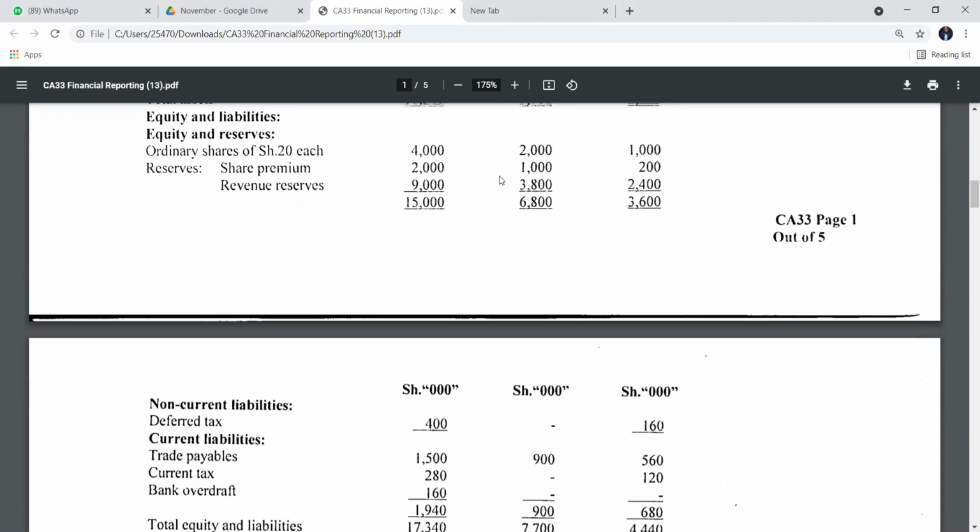Remember, for now, Mwanso is computing the goodwill of Safari. So we have started with the purchase consideration which Mwanso paid when acquiring Safari, and we have checked the fair value of NCI of Safari. So again, we have to go with the net assets of Safari. Right now, ordinary share capital is 2,000, share premium is 1,000.